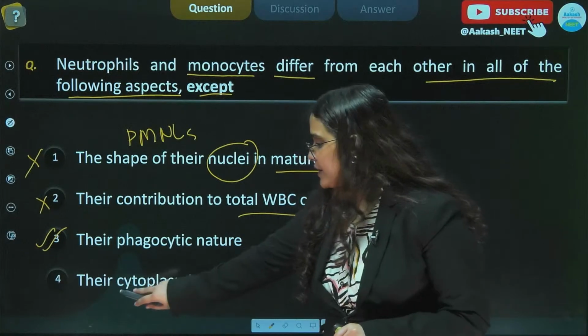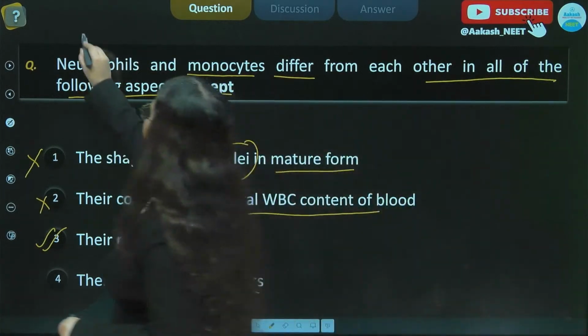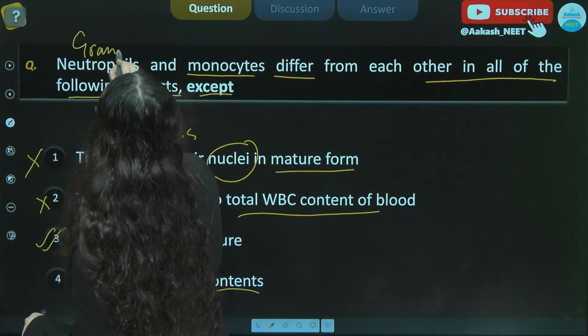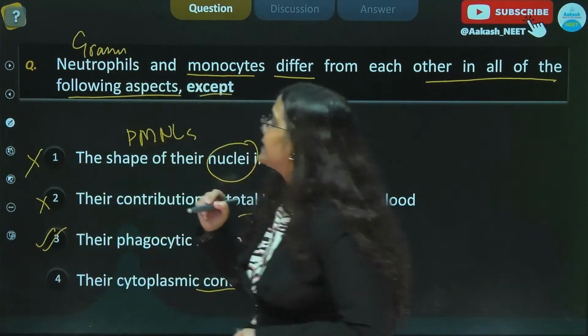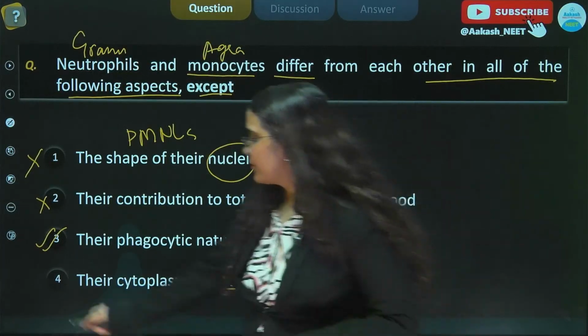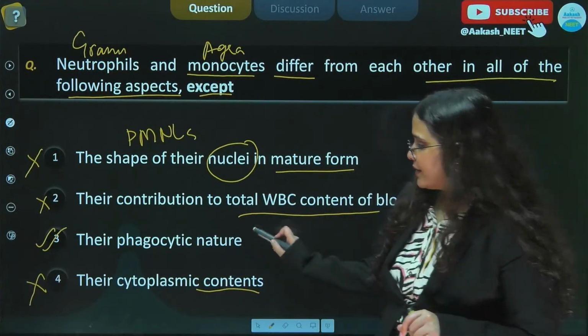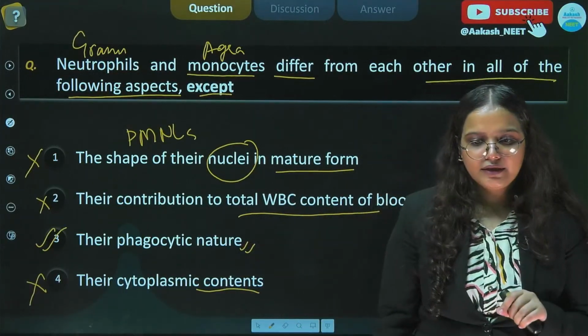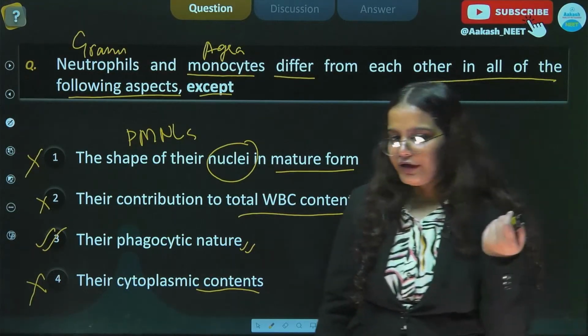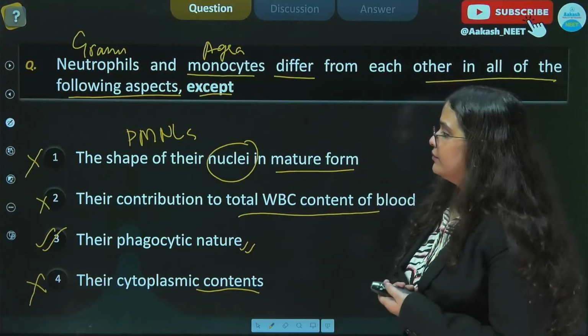The fourth option states their cytoplasm content. Neutrophils are granulocytes, whereas monocytes are agranulocytes, so the fourth option is also incorrect. The right answer here is option number third. I can see only one person has given the correct answer.